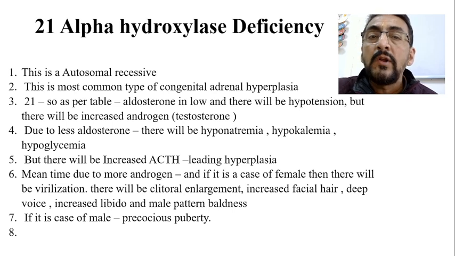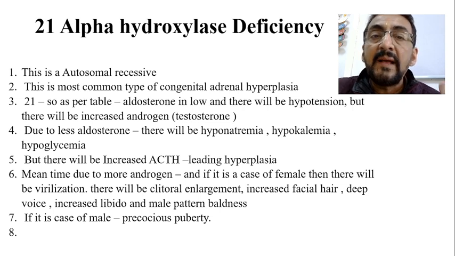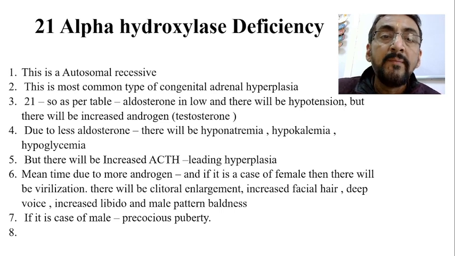Now 21 alpha hydroxylase, as we have already shown in the table, is very important for the formation of aldosterone and also cortisol. So in the absence of this enzyme, these are not formed. Aldosterone is at a low level, and that leads to hypotension.